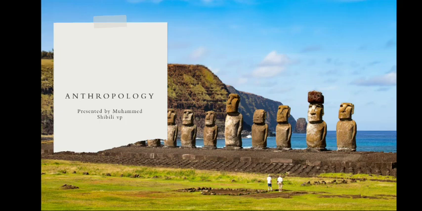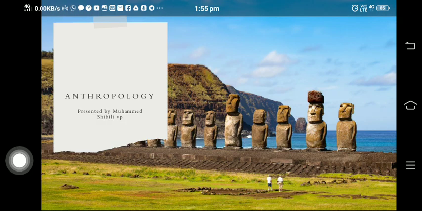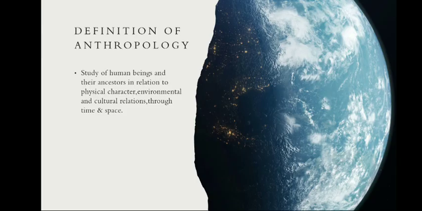So when we look at the first definition of anthropology, the definition of anthropology is the study of human beings and their ancestors in relation to physical character, environmental and cultural relations through time and space. It means that anthropology is to study about human beings. This is the main thing. And another main point is that it is related to time and space.